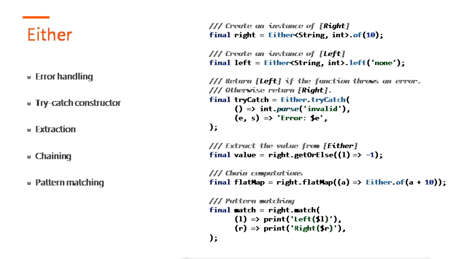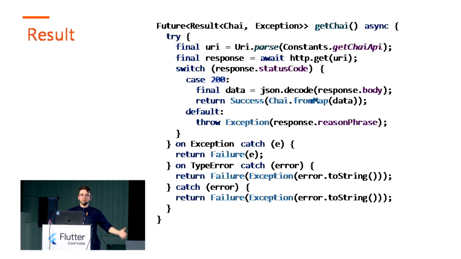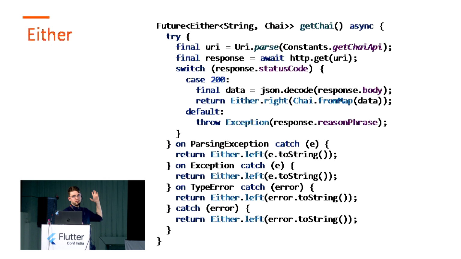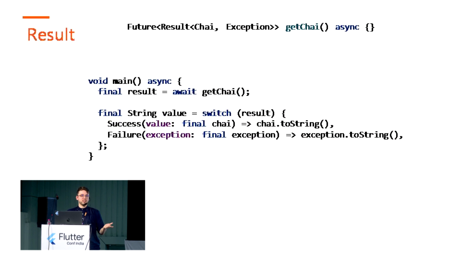And as you see, we have tons of extensions and operations that we can use to combine these types. If you remember the getChai example, then instead of using the result object with failure and success cases, we can migrate it to the Either class and types, and just handle the success and error cases accordingly.